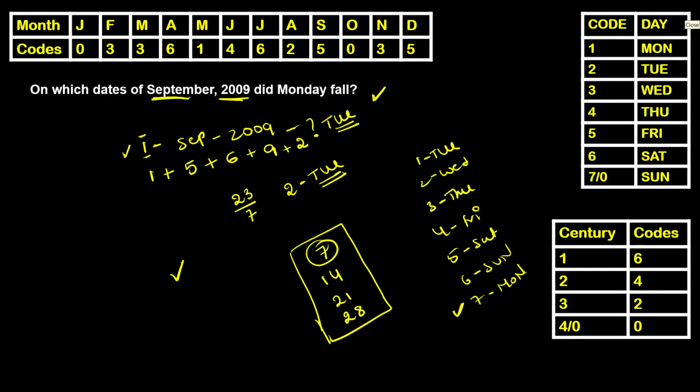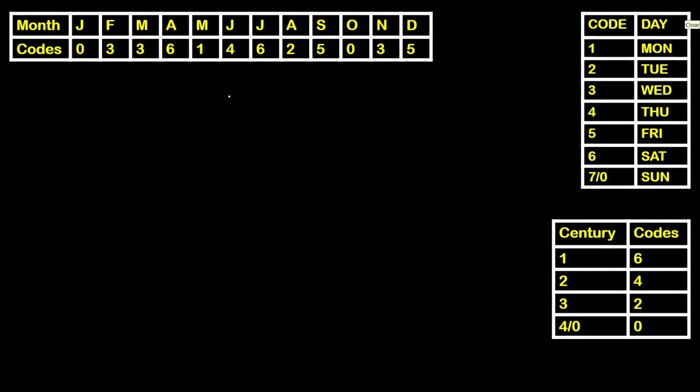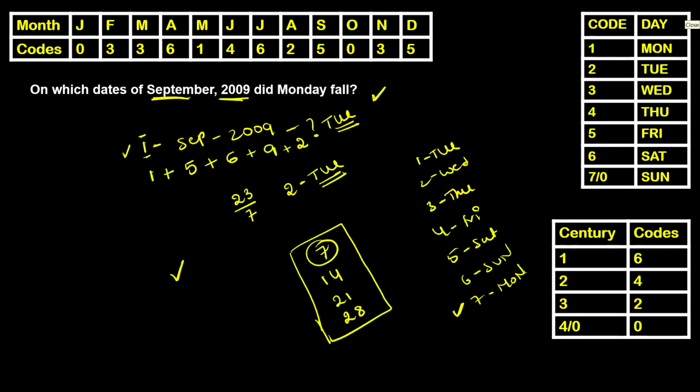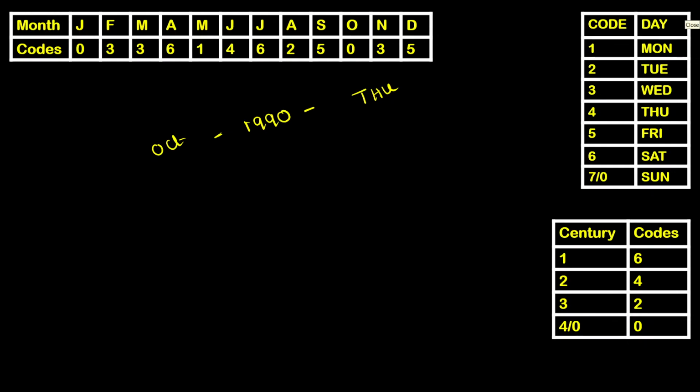I'd like to give you another example now. I want you to find Thursdays of, let us say, October 1990. On which dates of October 1990 did Thursday fall? If this is the question, let us calculate 1st October 1990.